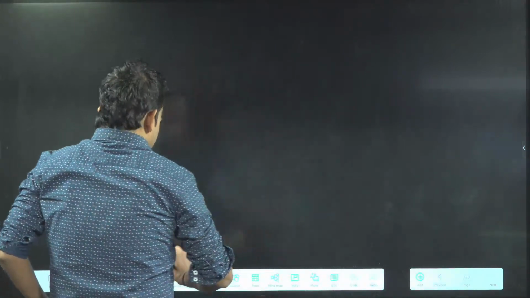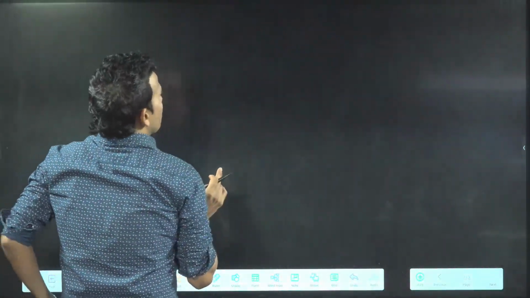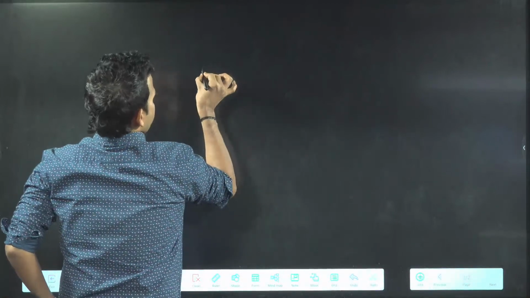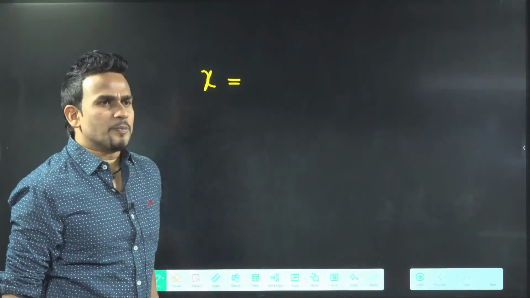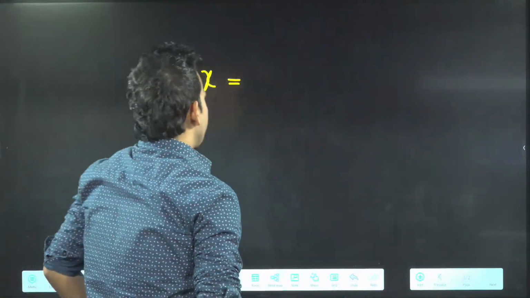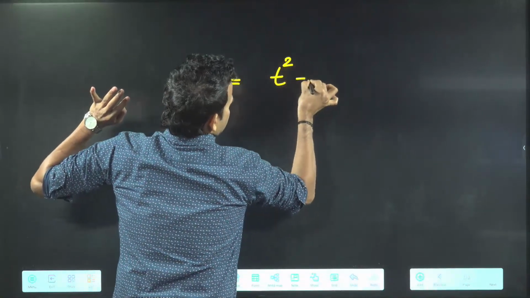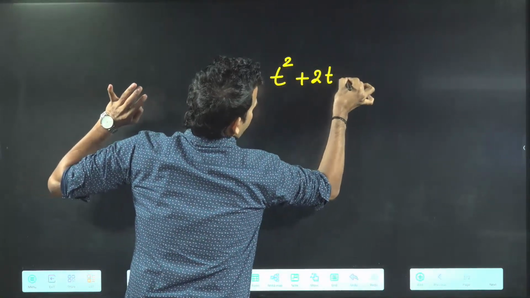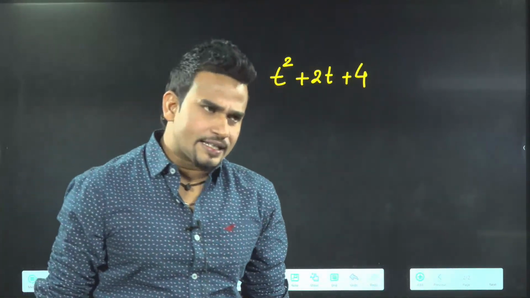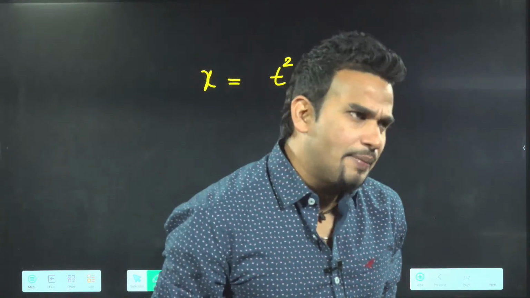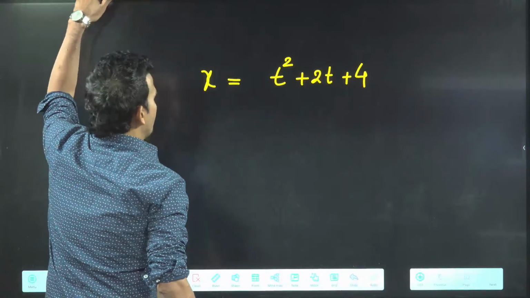A particle is moving along x-axis such that its position varies with time as x equal to t square plus 2t plus 4. Find.